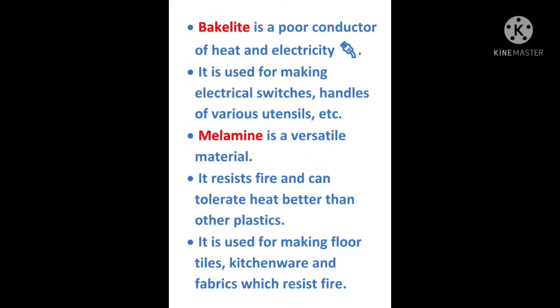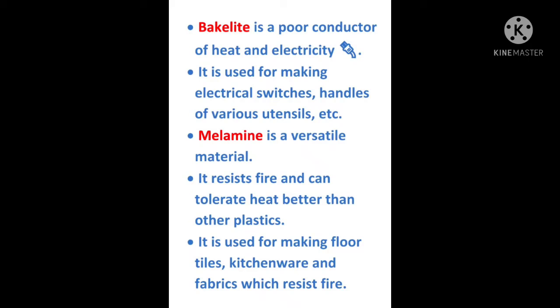Melamine is a versatile material. It resists fire and can tolerate heat better than other plastics. Other plastics, a few plastics, can't tolerate heat. If they are heated, what will happen? They will start melting. But this melamine is a versatile material. It resists fire and can tolerate heat better than any other plastics.